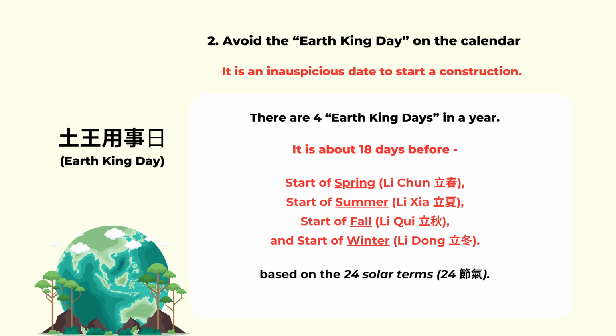Those 4 days you can find in the 24 solar turns or the 24 jie qi. You can find it in the traditional Chinese calendar or do a Google search, find it online, or you can look at my feng shui calendar book. We will have all the 24 solar turns. So totally, we only have 4 Earth King days in a year. The next Earth King Day is July 19th. That's around 18 days before the start of autumn, according to the 24 solar turns.